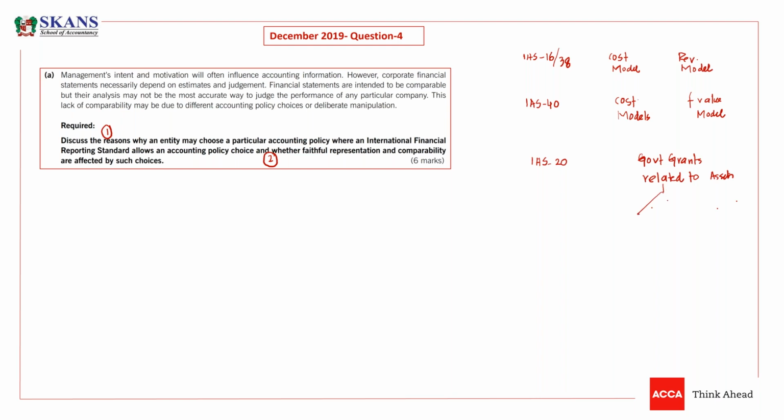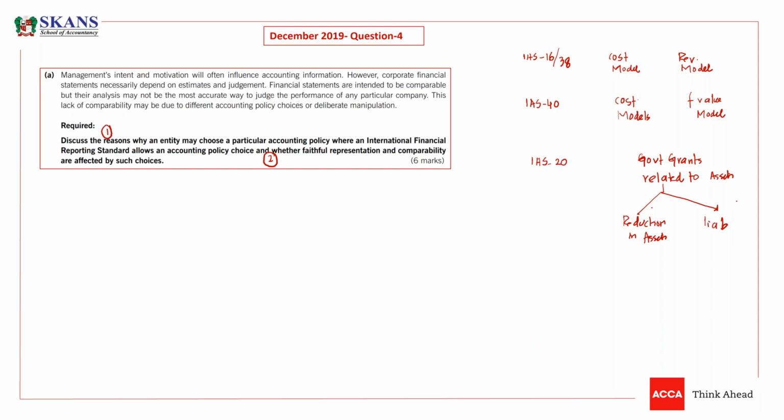We can present those grants as a reduction in the asset, or we can treat it as a deferred income, as a liability. So these are the choices available. There are situations where choices are available and the entity has to choose between them.